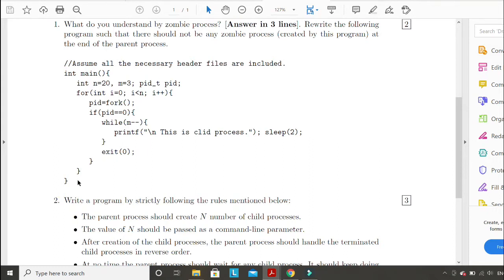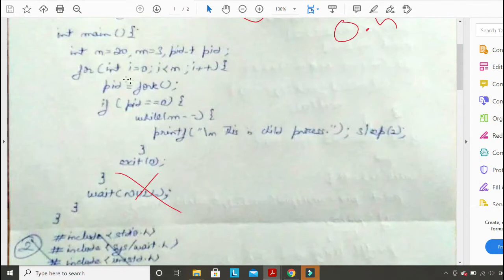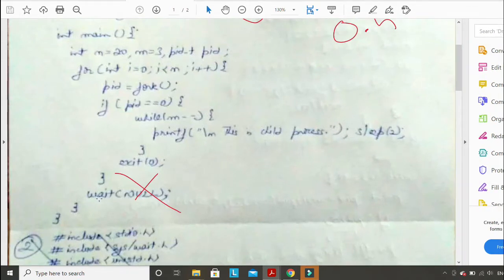Some common mistakes that you have made in this code: one of the mistakes is that inside this for loop there is a wait(NULL) here. Yes, that is correct in itself. What will happen is that you create a child process here, and then the parent is waiting here for this child to terminate. But what is the problem here? If we go for this, then only one child can be created at a time.